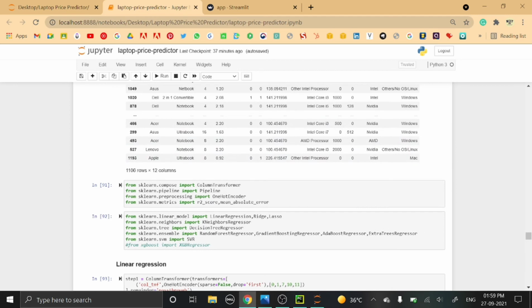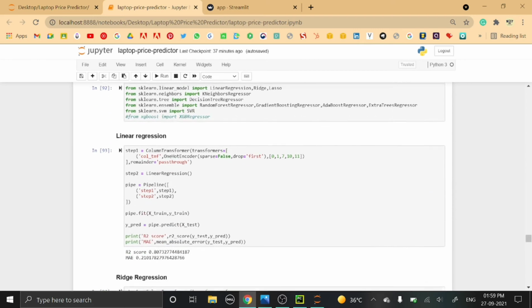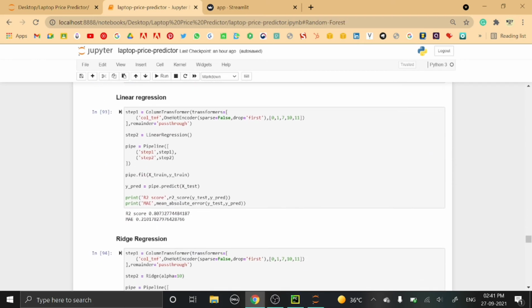So next I have imported the column transformer, pipeline, one hot encoder, R2 score, and mean absolute error. These are the algorithms which we will be using to predict the price, and among these, the one which yields the best R2 score will be taken. First is the linear regression.